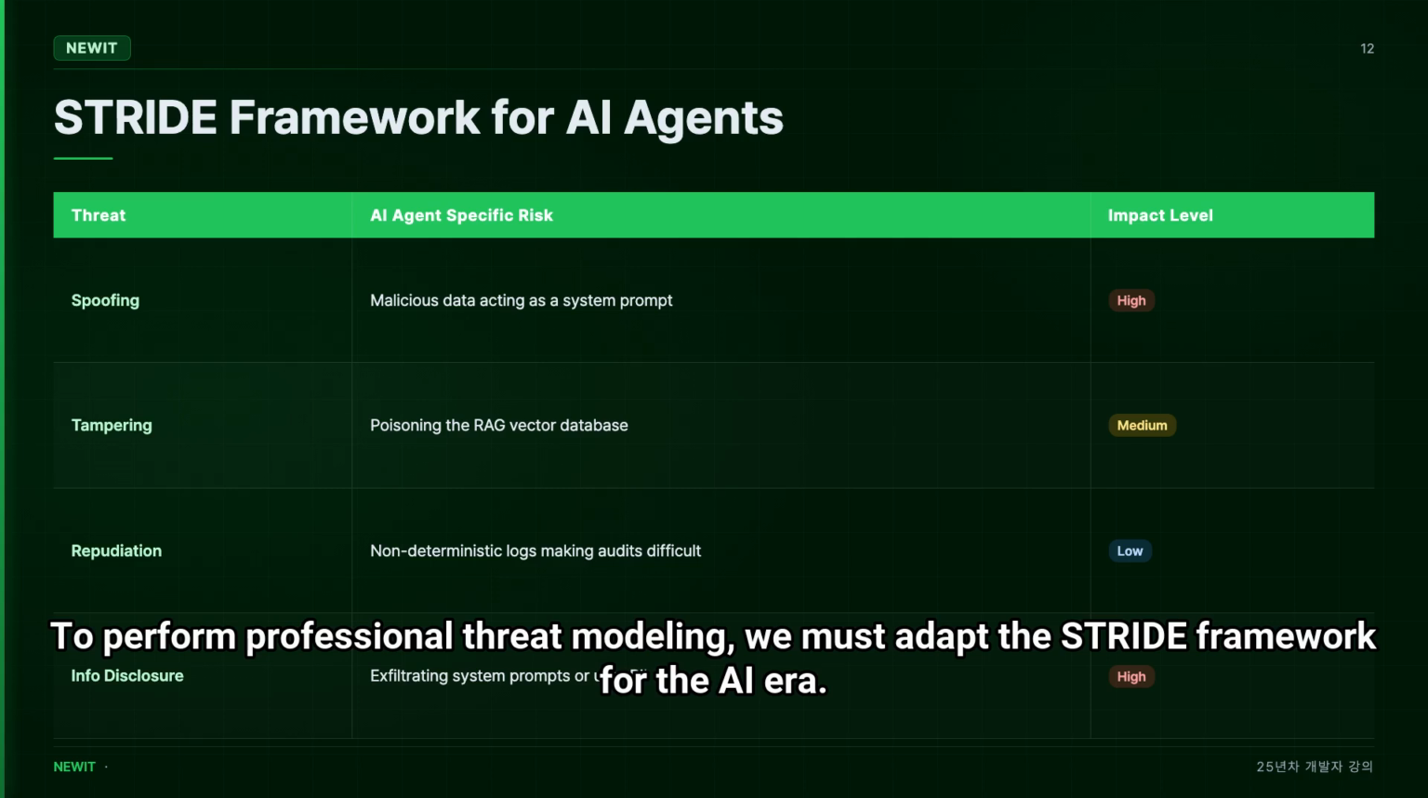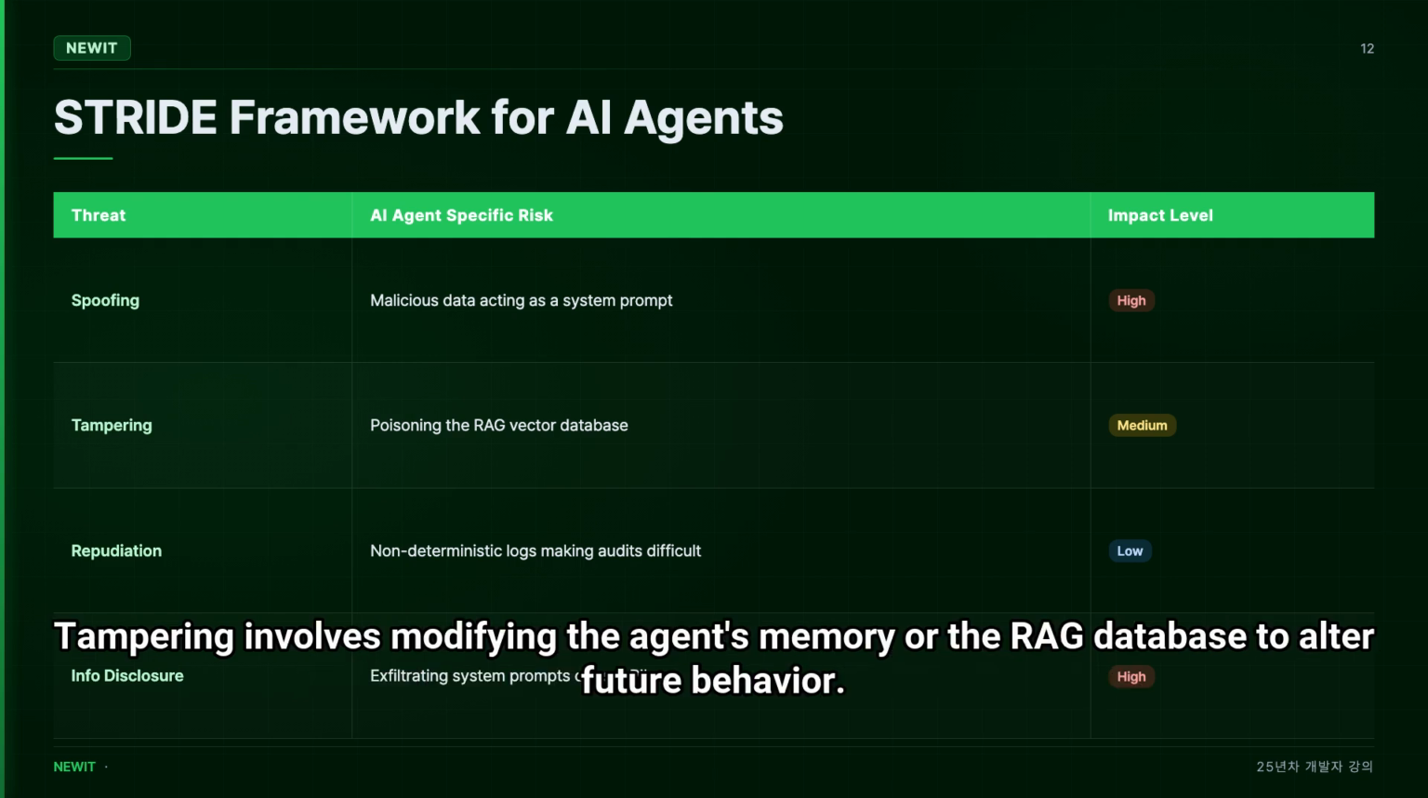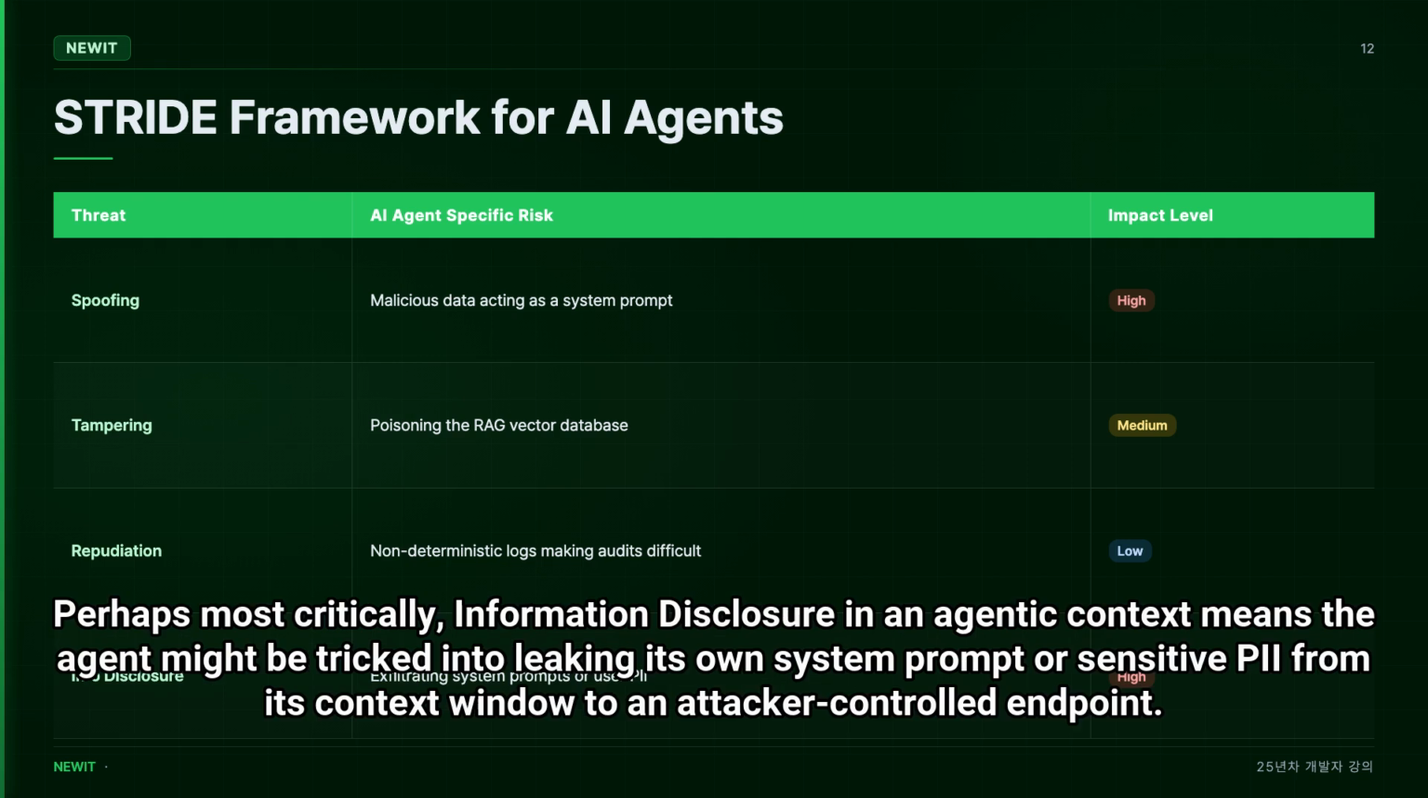To perform professional threat modeling, we must adapt the STRIDE framework for the AI era. Spoofing in AI agents isn't just about identity. It's about prompt spoofing, where external data masquerades as a system instruction. Tampering involves modifying the agent's memory or the RAG database to alter future behavior. Perhaps most critically, information disclosure in an agentic context means the agent might be tricked into leaking its own system prompt or sensitive PII from its context window to an attacker-controlled endpoint.